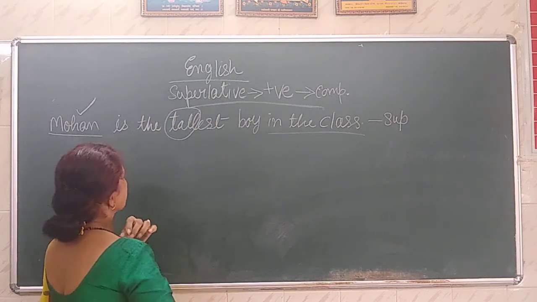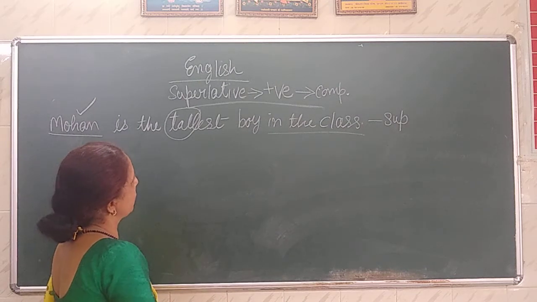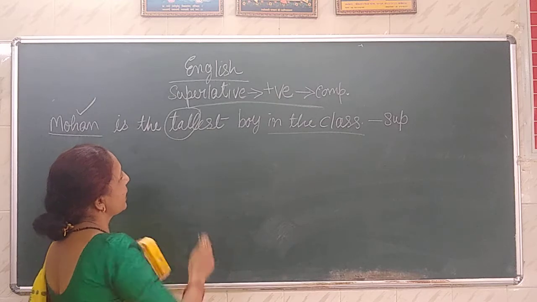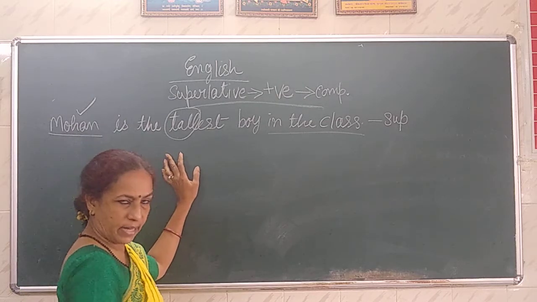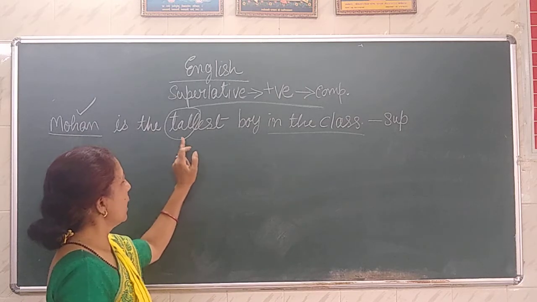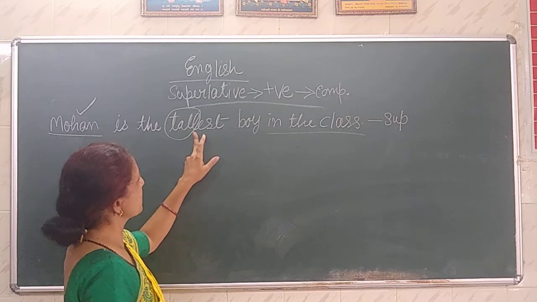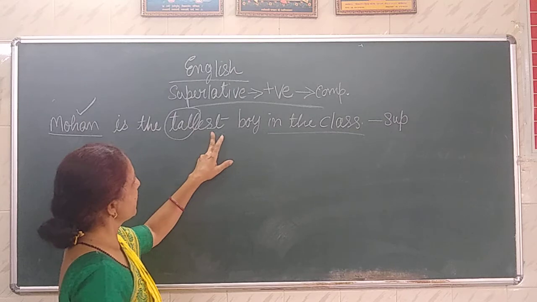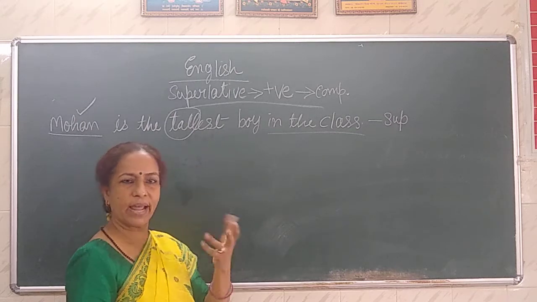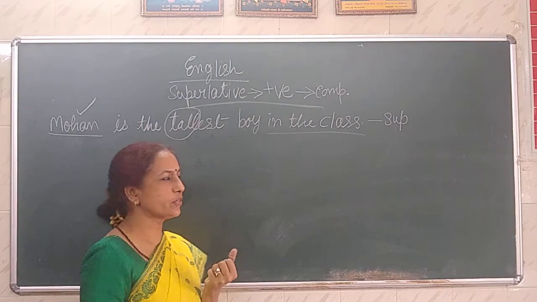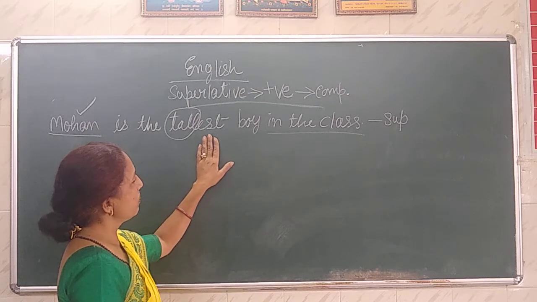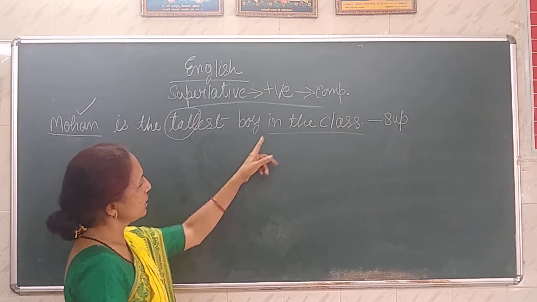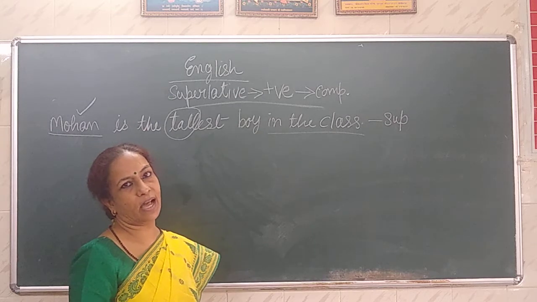And as per our rules, I have told you how to change the degree. I have told you that if an adjective has a vowel plus a consonant, then the EST, tall, taller as it is, you know it also. So this is the superlative degree of the adjective tall. And tallest boy in the class.